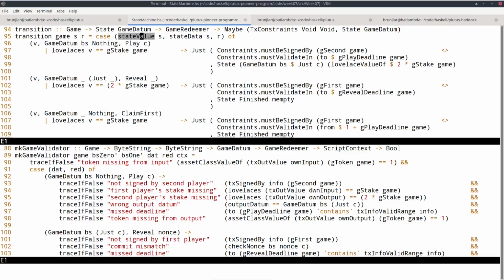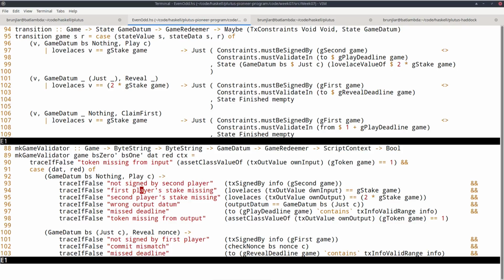So state value S is now the value in the UTXO that we are consuming. State data S is the datum, and R is the redeemer. So we have this triple. And here I check that the value is actually the stake of the game. So the value contained in the consumed UTXO.